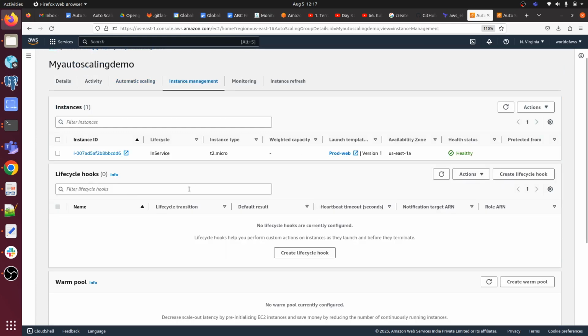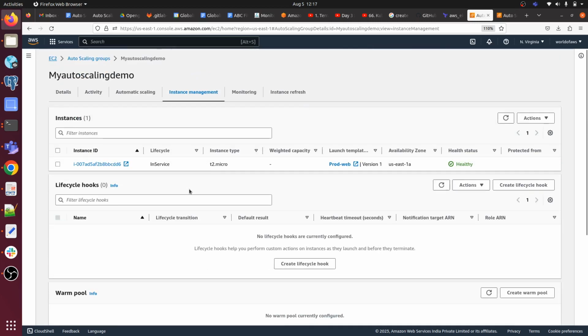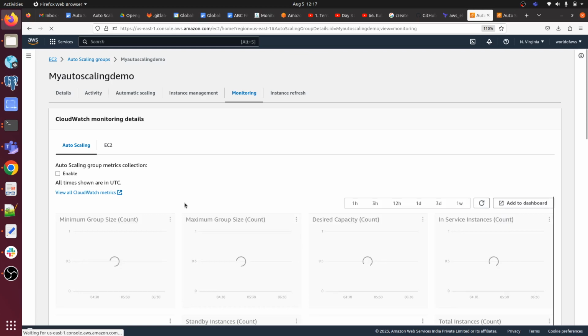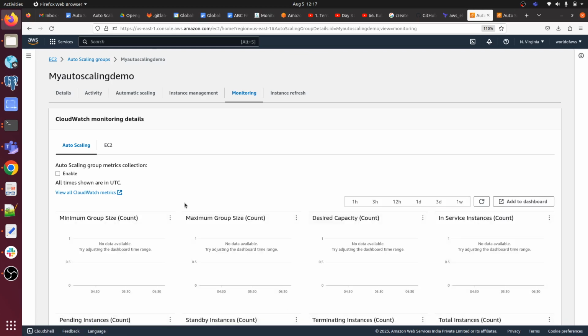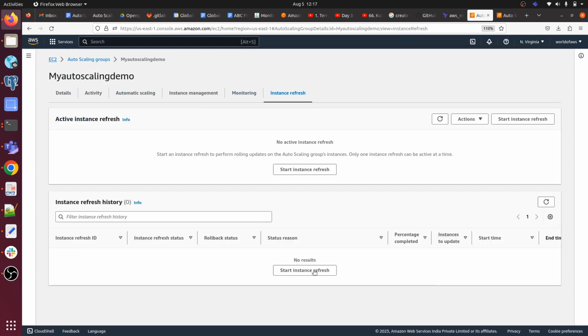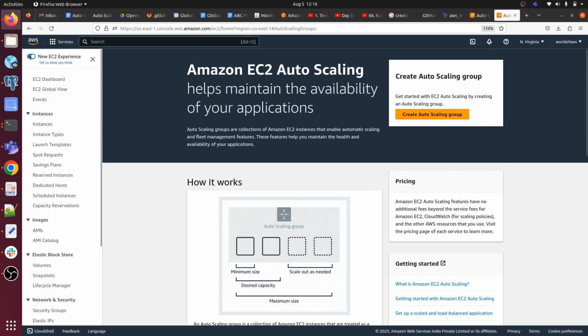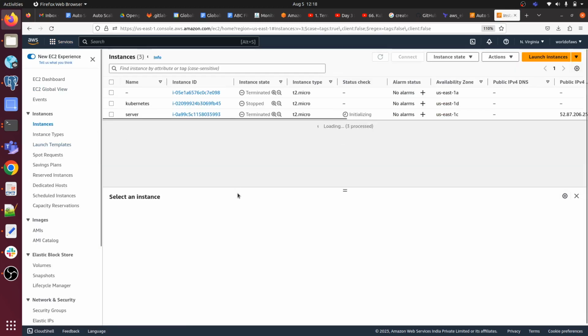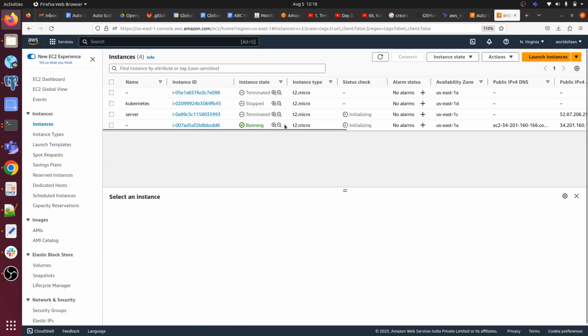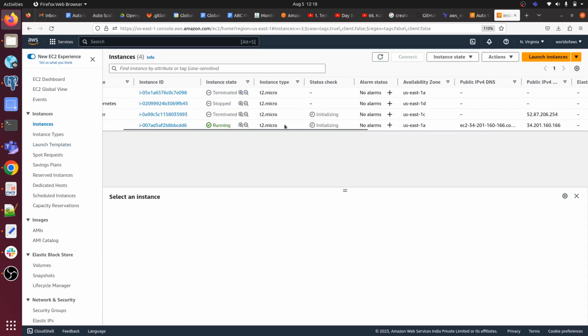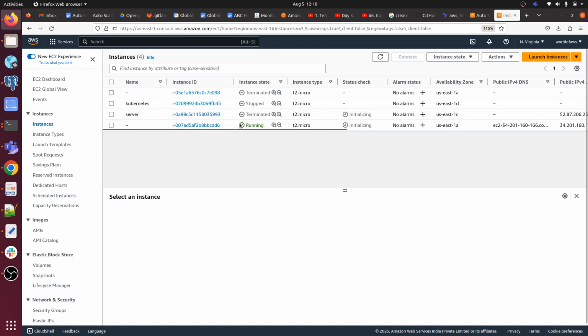here we can see the instance management. So what are the life cycle hooks attached to our auto scaling group? We can see here the monitoring, which we have not yet enabled, so it's not showing any data. And instance state, instance refresh history. So let me go to the EC2. So it will launch one EC2 instance. Here you can see, okay, this one is the auto scaling EC2 instance.